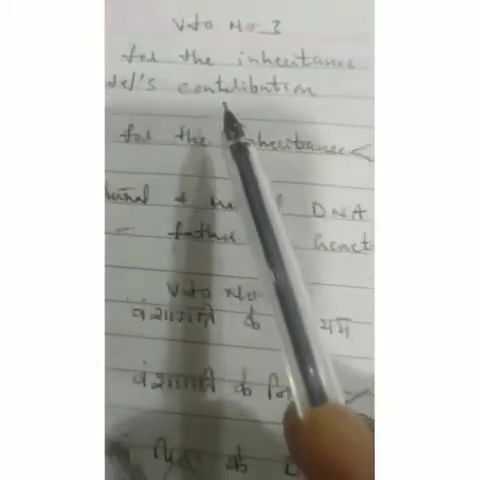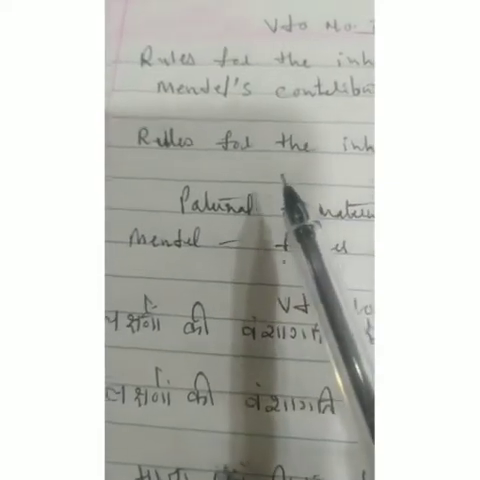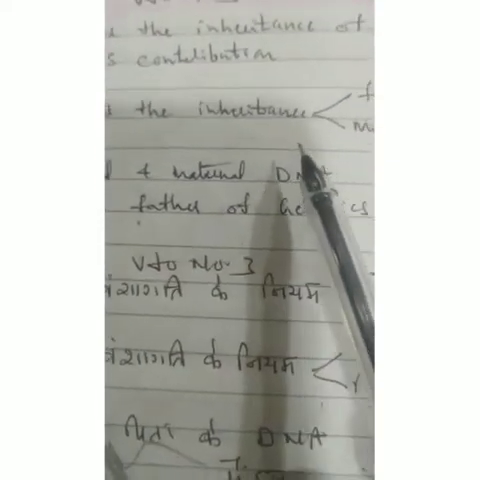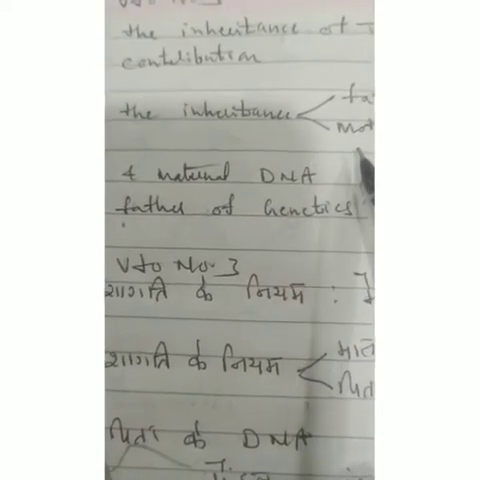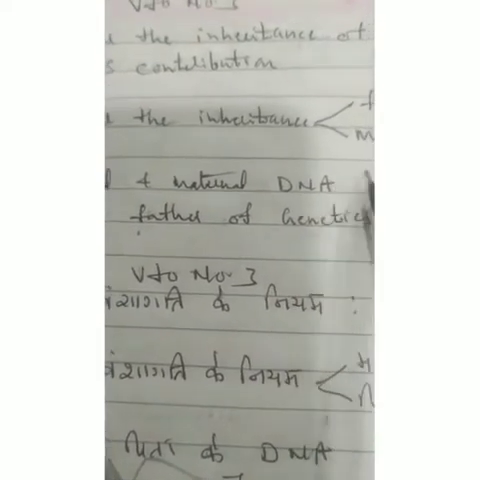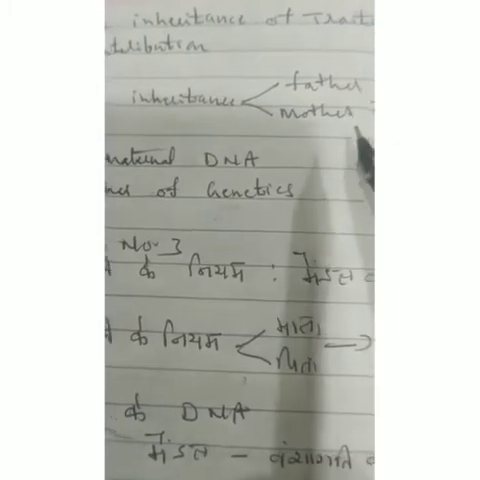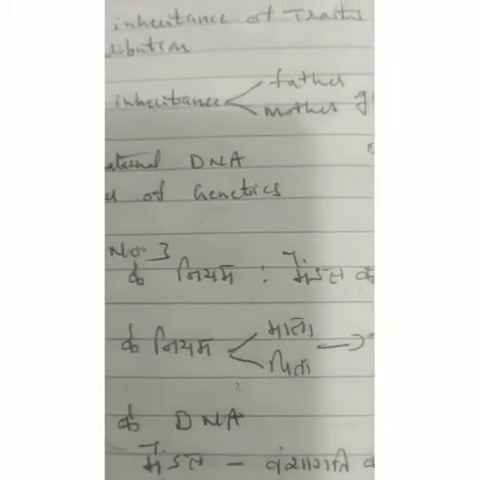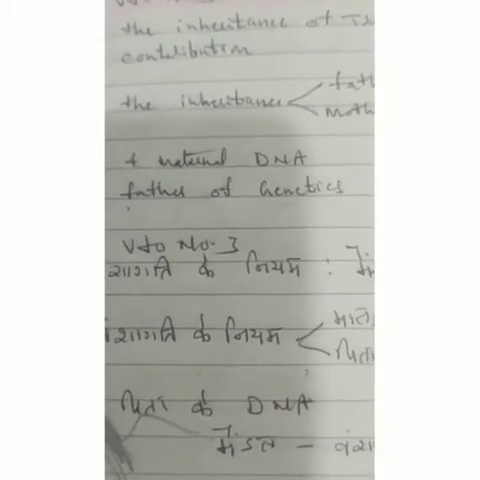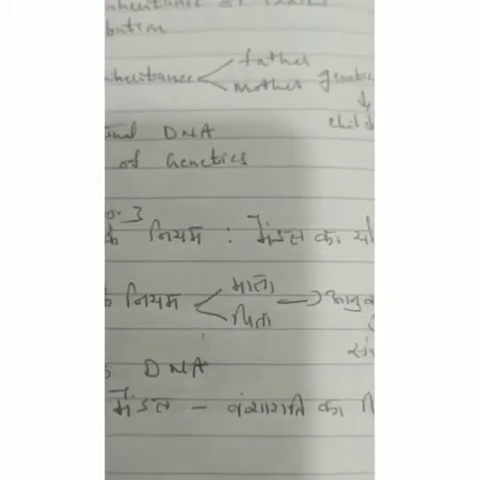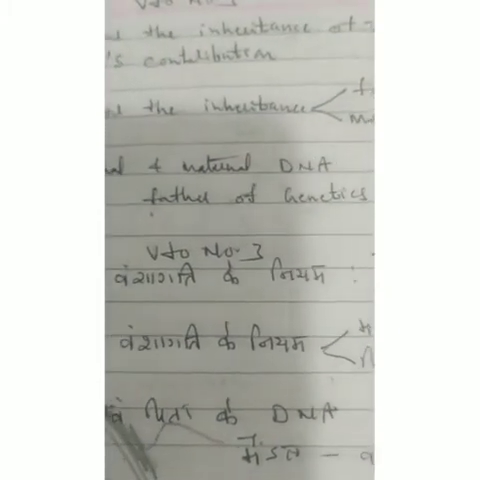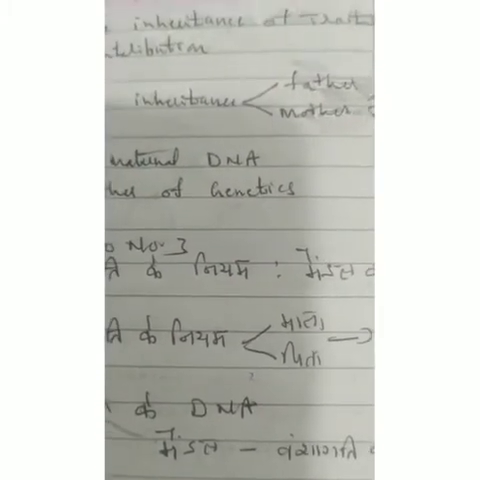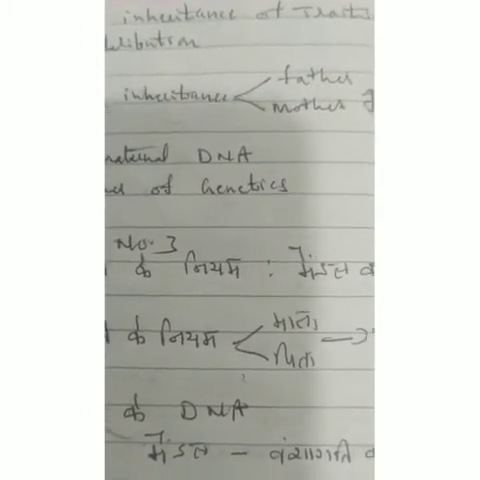In this video number 3, we will study the rules for the inheritance of traits and Mendel's contribution. The rules for inheritance of such traits in human beings are related to the fact that both the father and the mother contribute practically equal amounts of genetic material to the child. This means that each trait can be influenced by both paternal and maternal DNA. Thus, for each trait, there will be two versions in each child. What will then be the trait seen in the child?